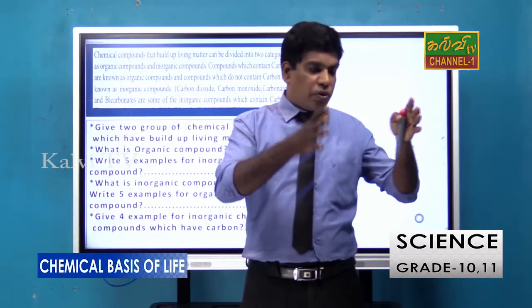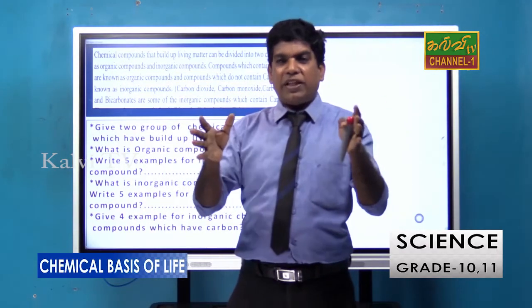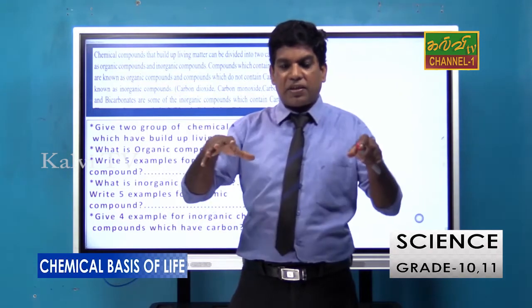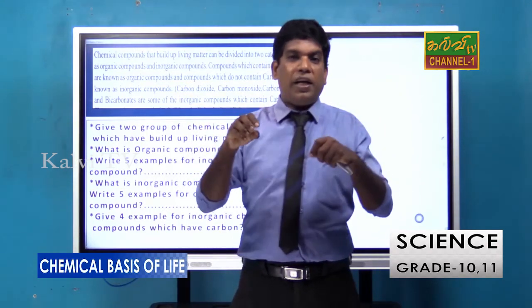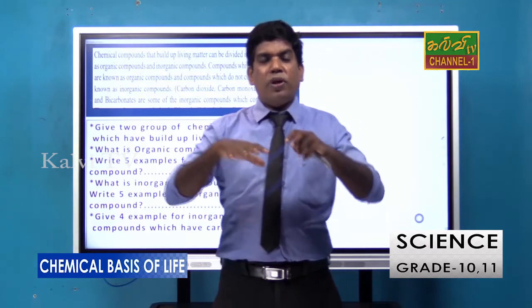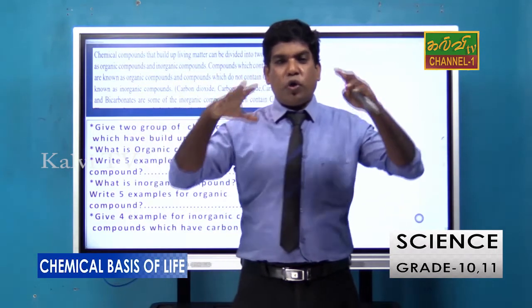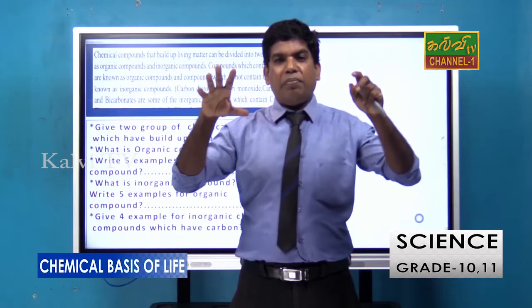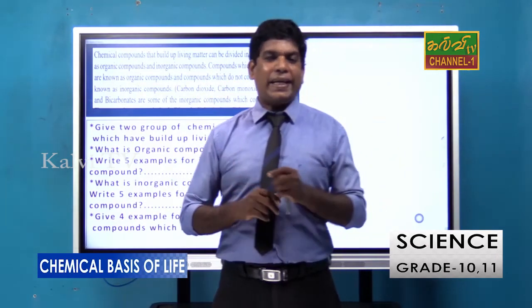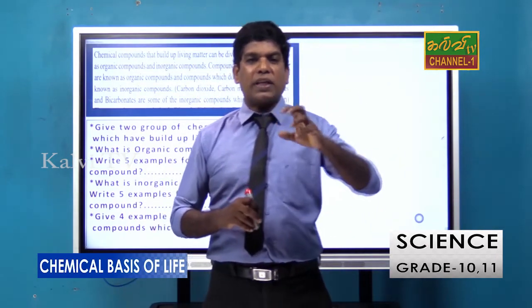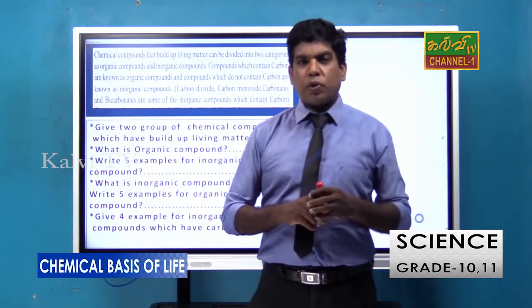If you group them, if you make a classification, it helps to study easily. Therefore scientists divide compounds into two groups. What are they? Organic compounds and inorganic compounds.